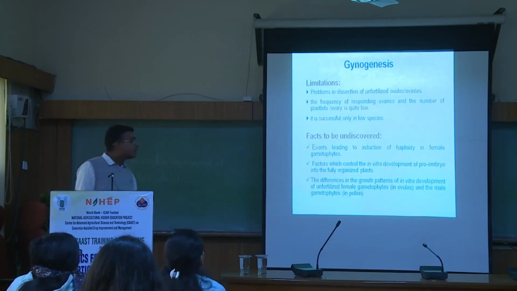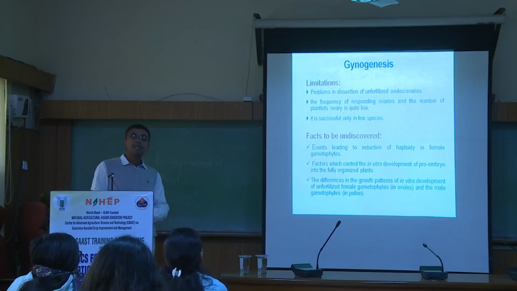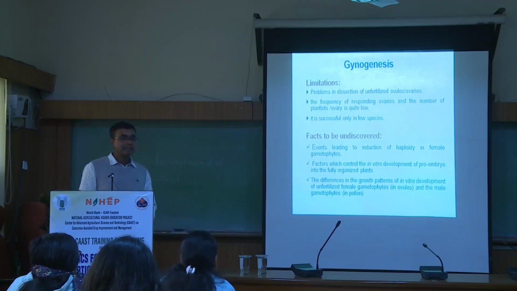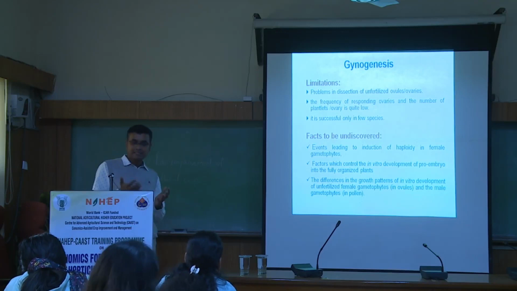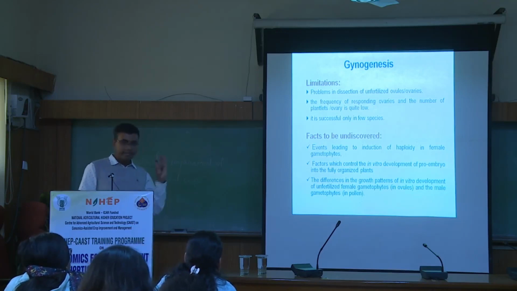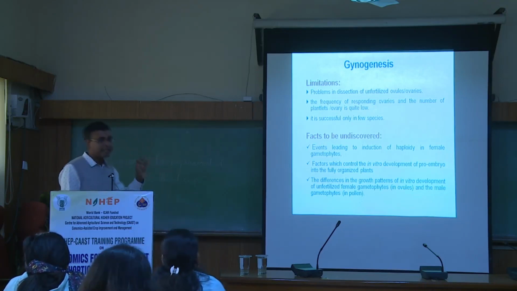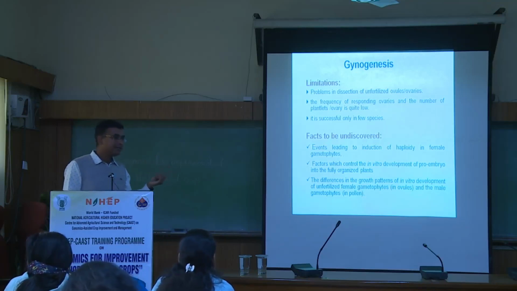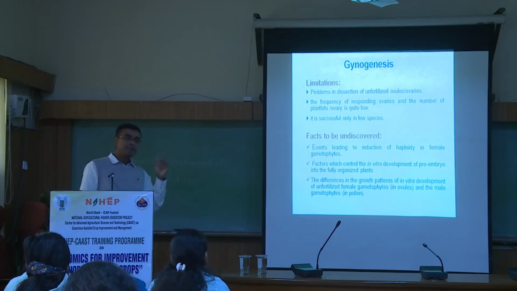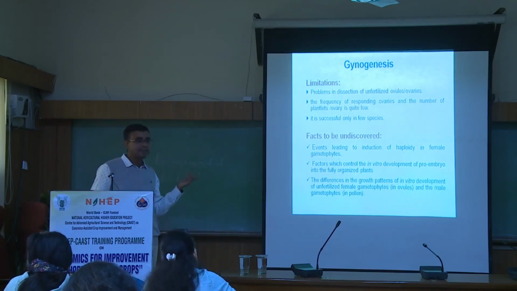But the thing is that androgenesis and gynogenesis are genotype specific. In the case of gynogenesis, what is a successful example? Onion. Onion cannot be done through androgenesis. And a successful example of androgenesis is brassicas, but brassicas are not suitable for gynogenesis.